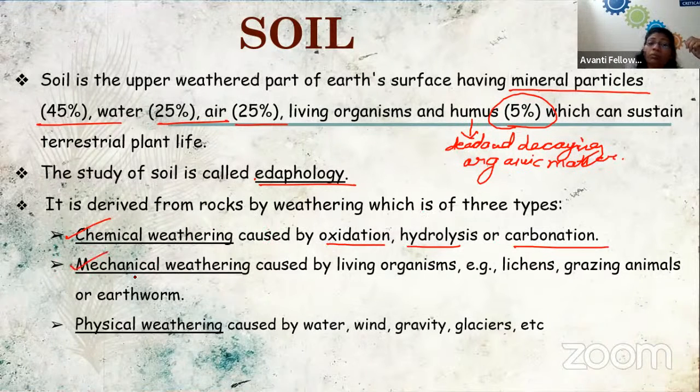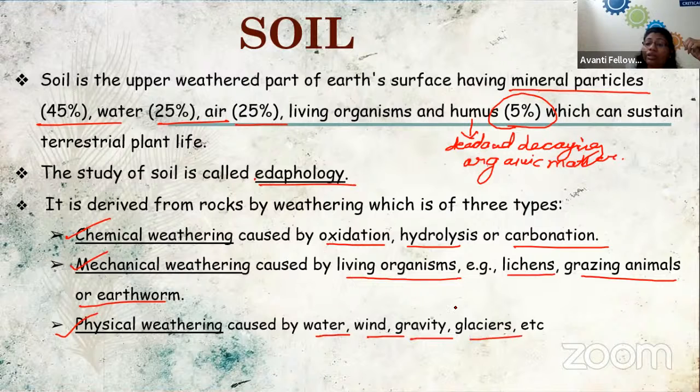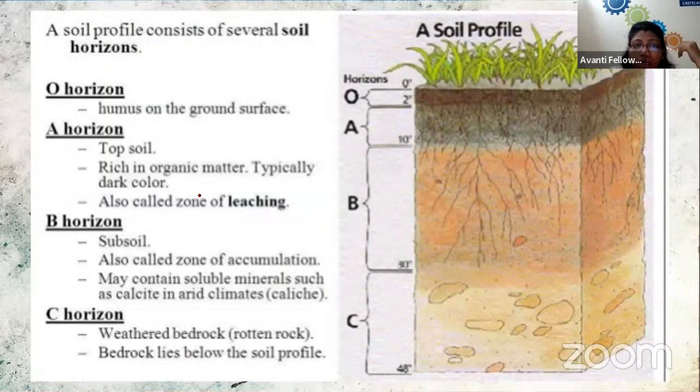It can be caused by mechanical weathering, caused by living organisms like lichens, grazing animals, and earthworms. Then we have physical weathering by water, wind, gravity, or glaciers. So there are three different weathering processes of the soil: chemical, mechanical, or physical.